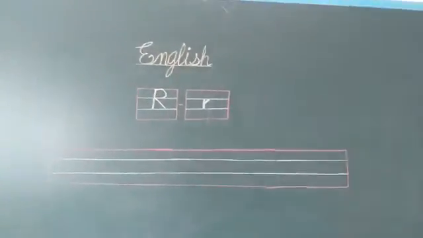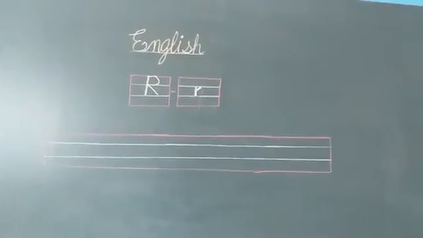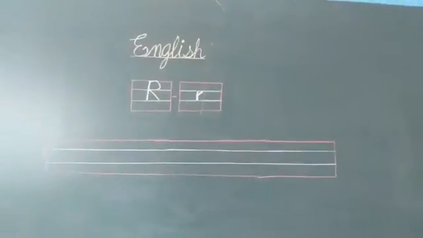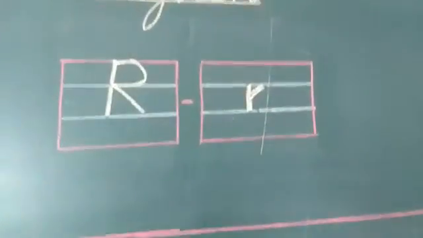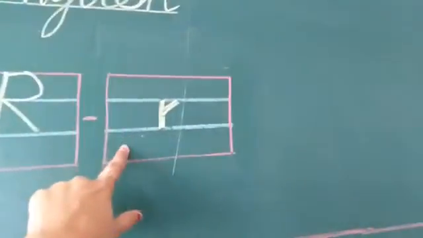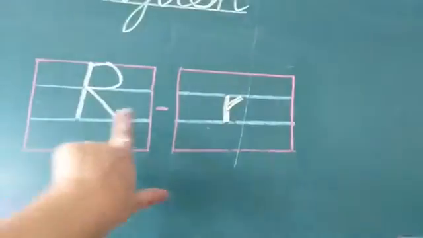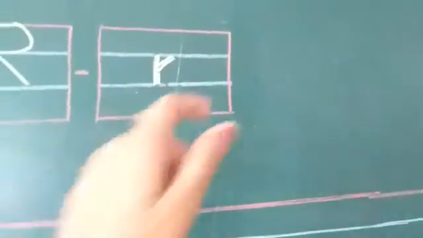Now, how to write small letter R on a board? Let's start. Look at here. This is capital letter R, and this is small letter R. Capital letter R and small letter R. Today we learn small letter R. Now let's start how to write small letter R.